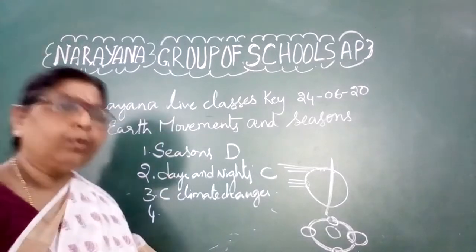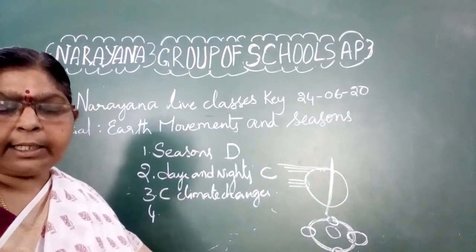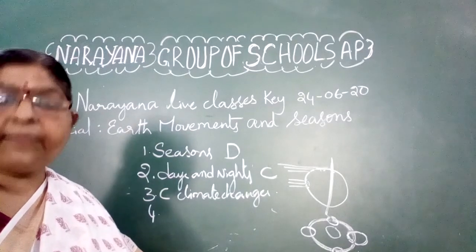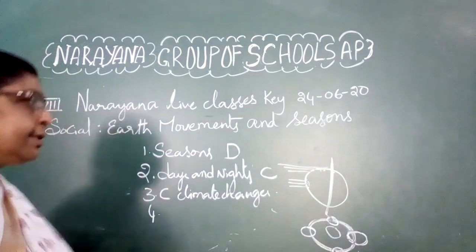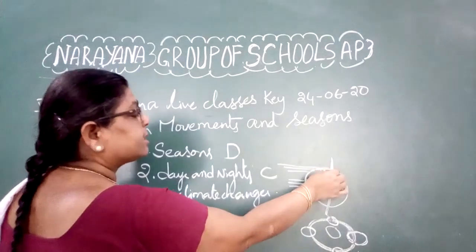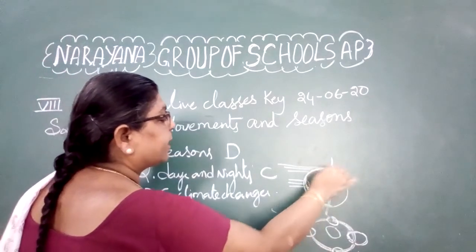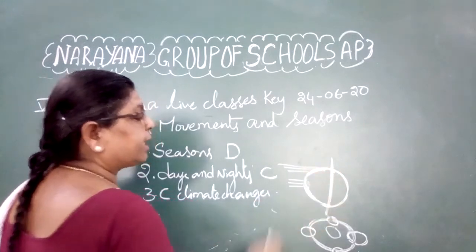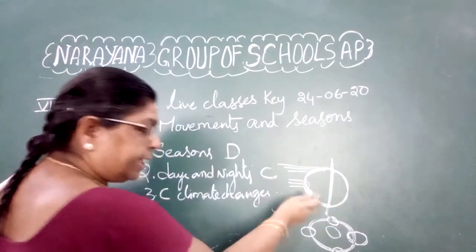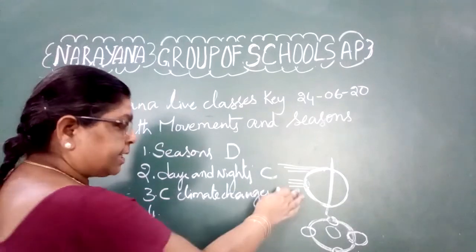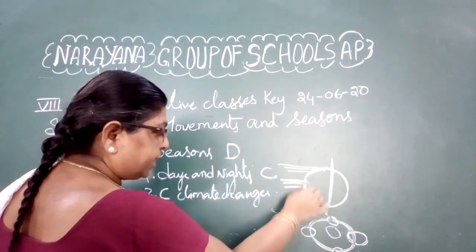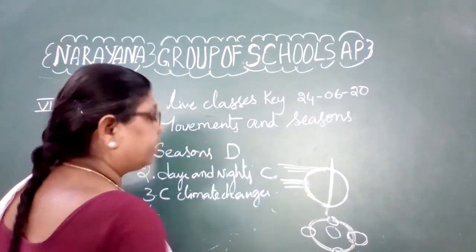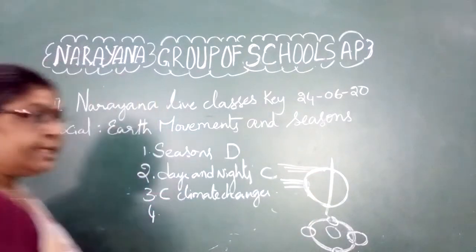And now look onto this. The shape of the Earth is the reason for what? See here, the shape of the Earth is spherical. It is spherical in nature. Due to that, what is it affecting? It affects the amount of the radiation that it is receiving from the sun. Only that is affected.